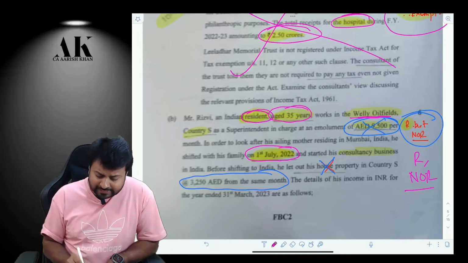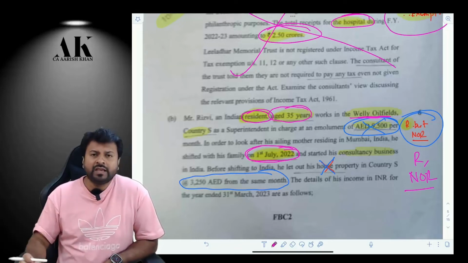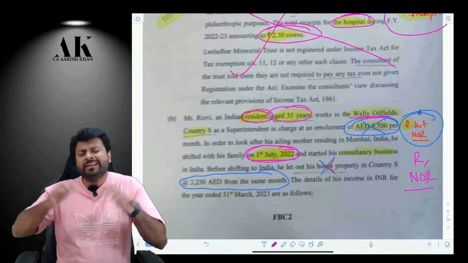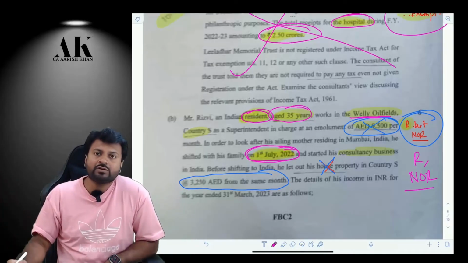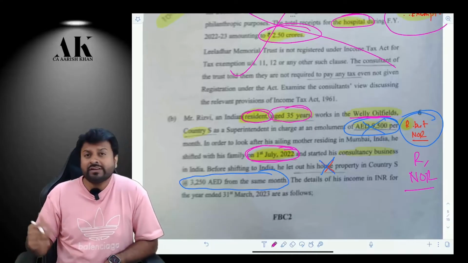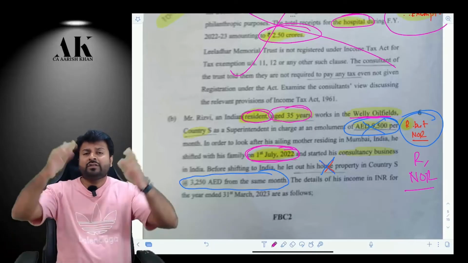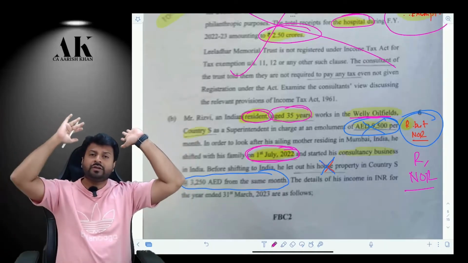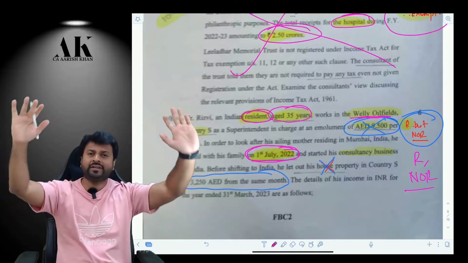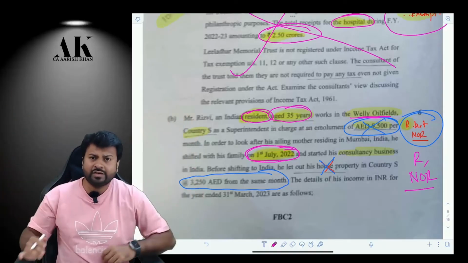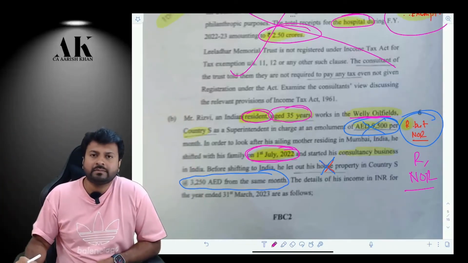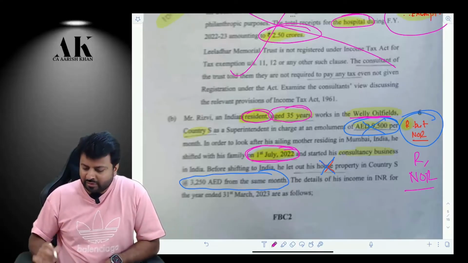The question doesn't say that he is coming to India on 1st July for the first time. If it had said so, it would have been very clear that he was not in India in the earlier years. It doesn't say that also. So let's assume that he was not there in India. Otherwise, you have to make a very long assumption that he was in India, then one more assumption that he was in India in the last 7 years for 730 days, then one more in the last 10 years, that he was resident in 2 years. There are a lot of assumptions you have to write. So it is better to assume that he was not in India in the last 10 years. That's it. Therefore, he is RNOR.